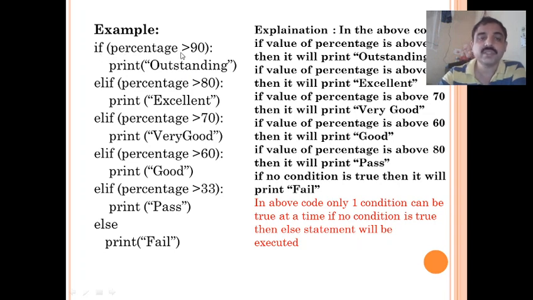Here, if percentage greater than 90, print outstanding is written. Elif percentage greater than 80, print excellent is written. Similarly, other elif statements are written. At the last, else print fail is written. As per this condition, if the percentage is greater than 90, it will display the outstanding message, and if it is greater than 80, it displays the excellent message. In the same manner, the set of conditions are tested here, and the corresponding print message will be displayed. If none of these conditions is true, then it goes to the else statement.